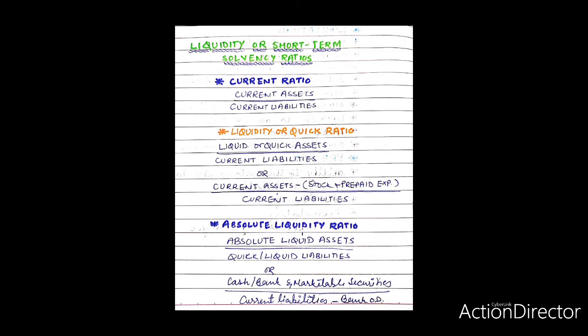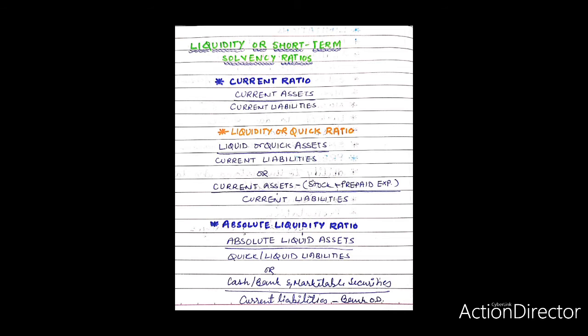Some experts take the denominator as liquid liabilities instead of current liabilities. According to them, bank overdraft is not included in liquid liabilities, that is, it is deducted from the amount of total current liabilities, on the plea that a firm avails this facility more or less on a permanent basis.